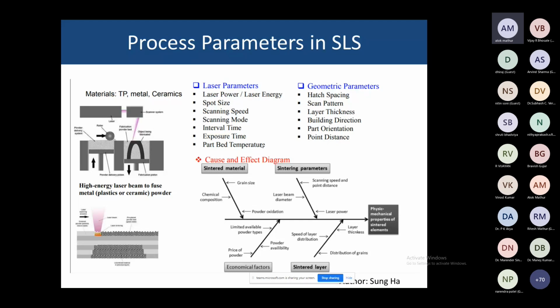I discussed that point distance also affects the mechanical properties of the printed part. Sintered material factors are grain size, chemical composition, and powder oxidation. Sintering parameters include scanning speed, point distance, laser beam diameter, and laser power, and the economical factors include the limited available powder types.